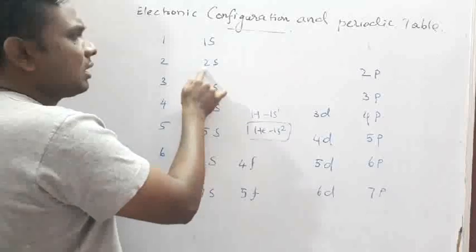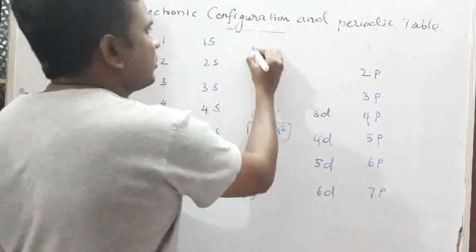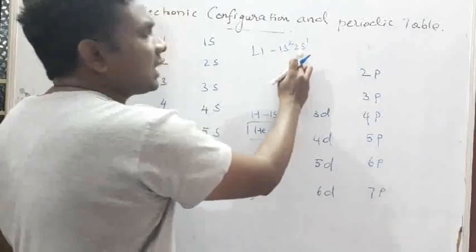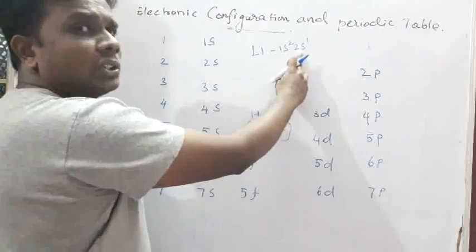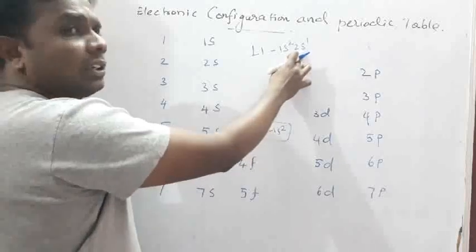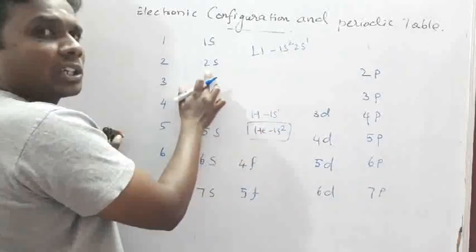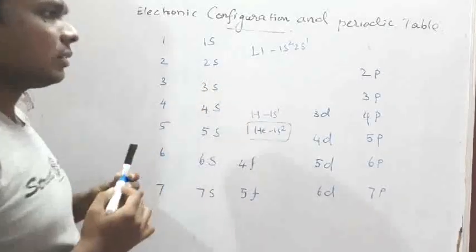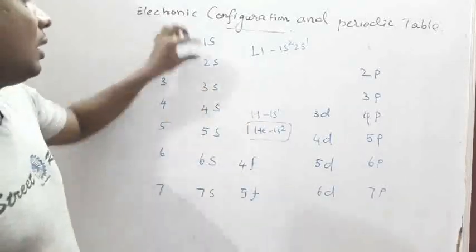After that 2s2 will come. If you take lithium, its electronic configuration is 1s2 2s1, so the last electron ends in 2s, and lithium is placed here. After that comes beryllium.